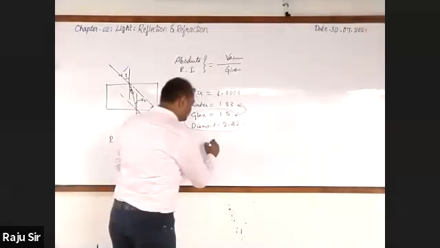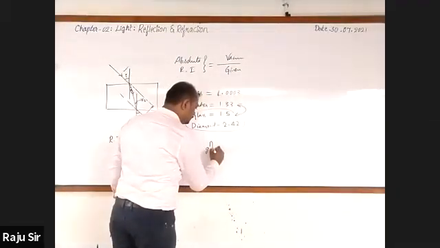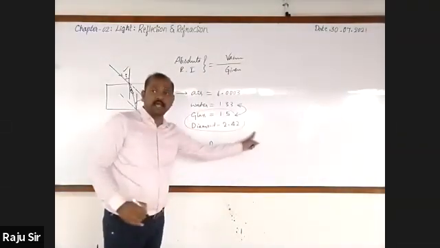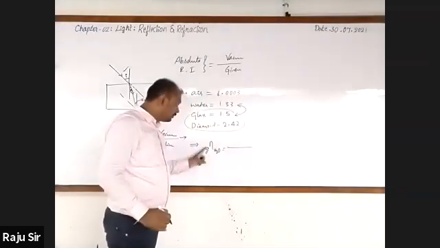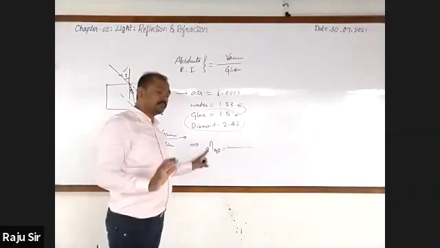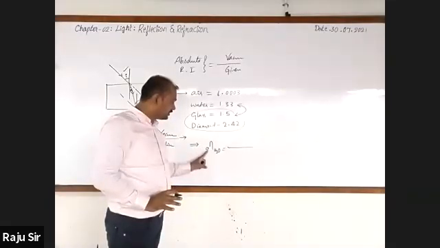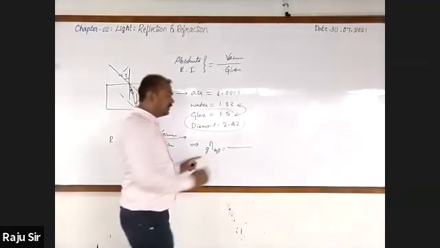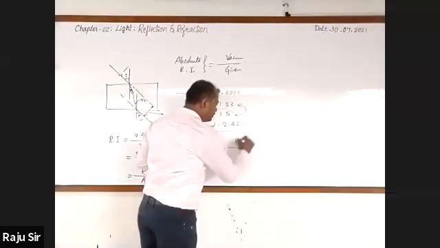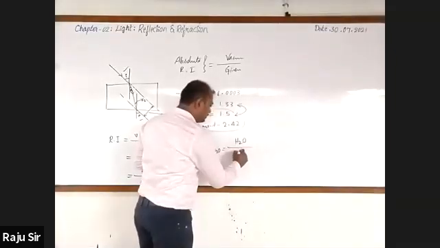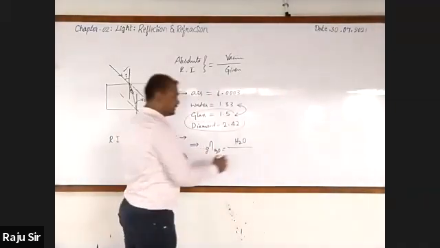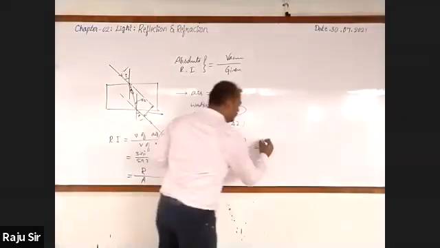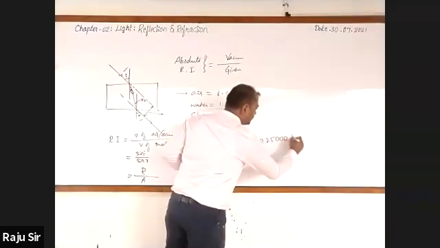Refractive index of glass with respect to water is the velocity of light in water divided by the velocity of light in the given medium. The given medium is glass. What is the velocity of light in water? It is 223,000 kilometers per second.